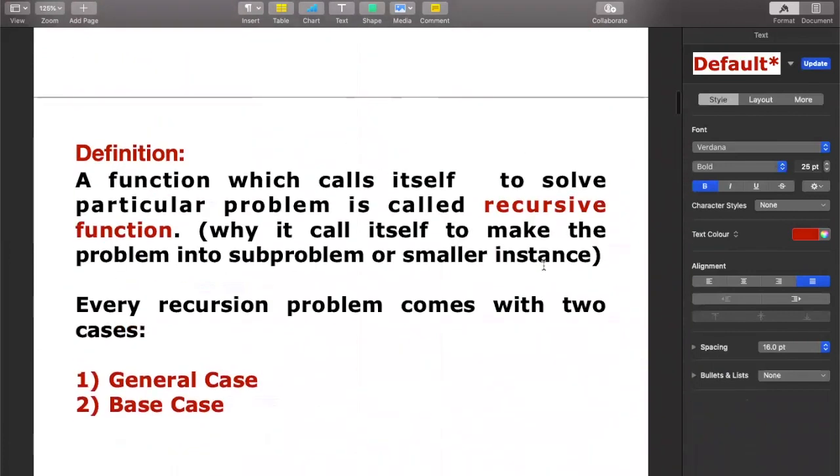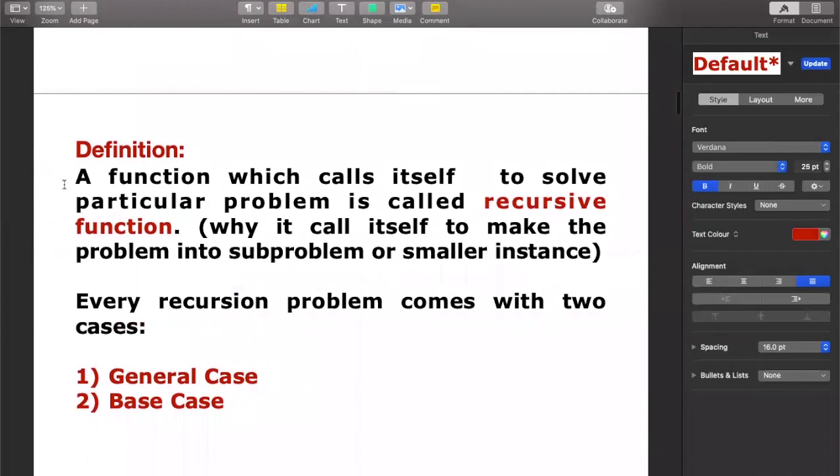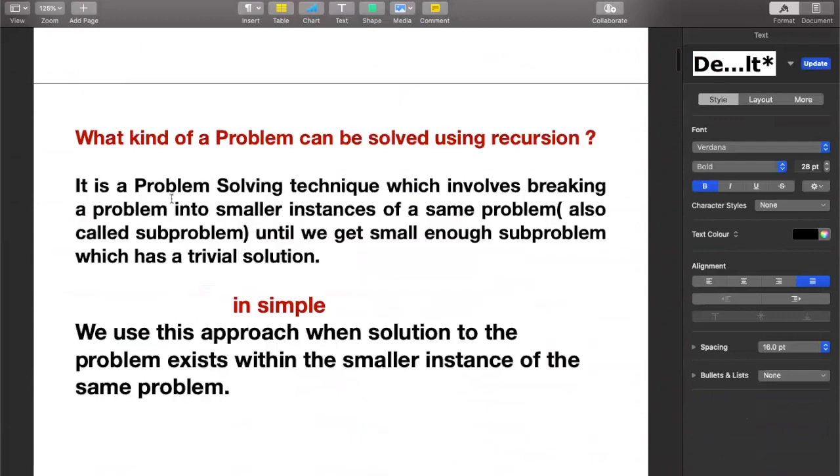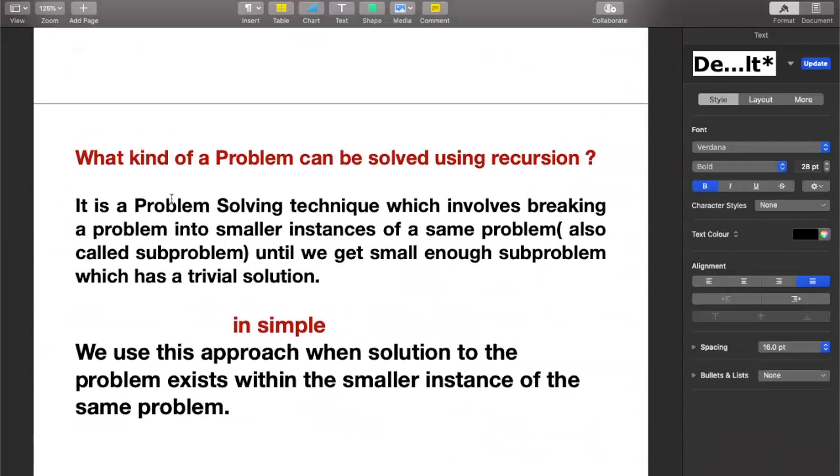Once again, let us first recall the definition. Before seeing the definition, you need to think about what kind of problem can be solved using recursion. Not every problem in the world can be solved using the recursion technique. A problem whose solution exists within the smaller instances of the same problem. If you have this nature in your problem, then only those kinds of problems can be solved using recursion.